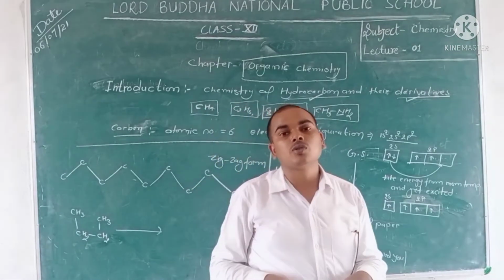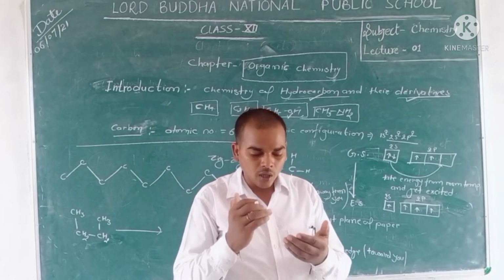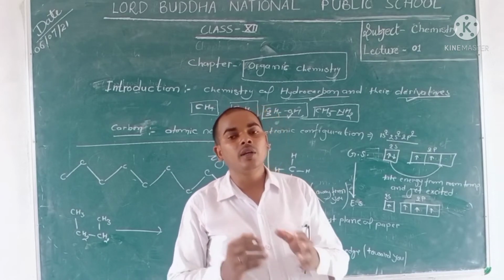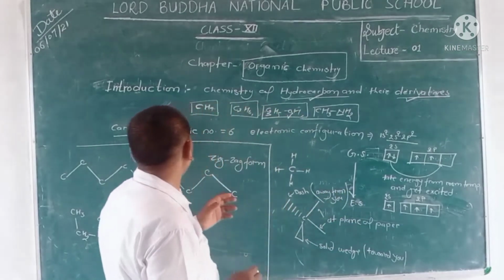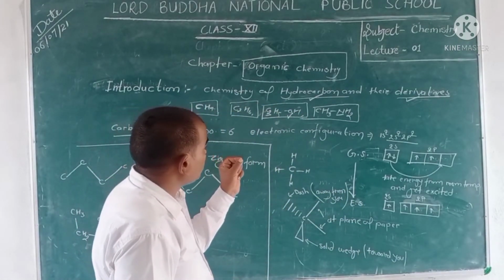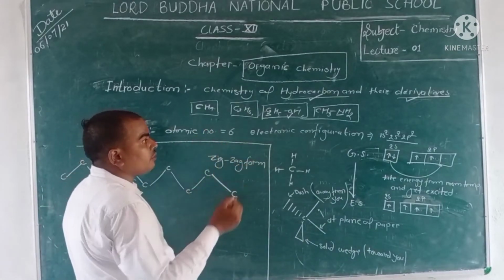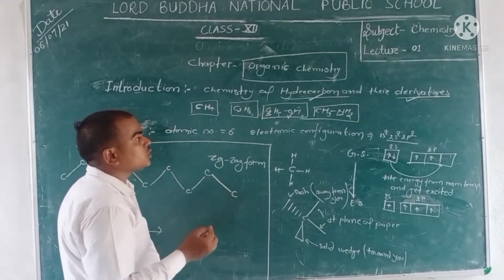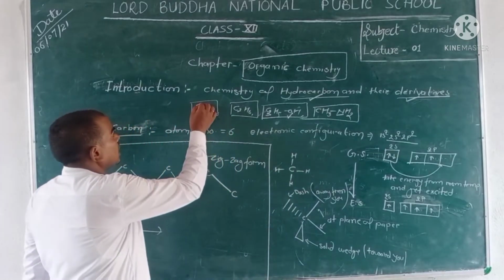In organic chemistry, we discuss both hydrocarbons and derivatives of hydrocarbons. You observe that the main constituent of organic compounds is carbon.